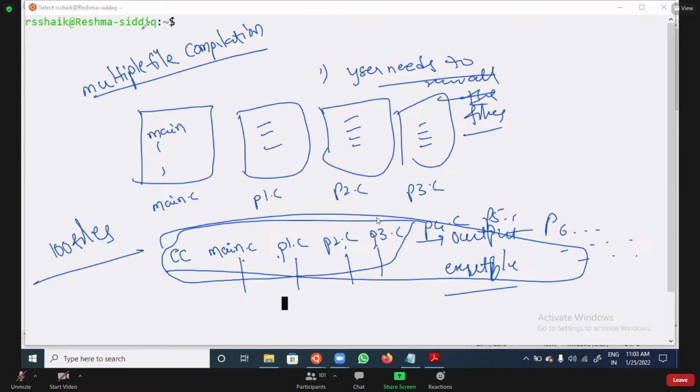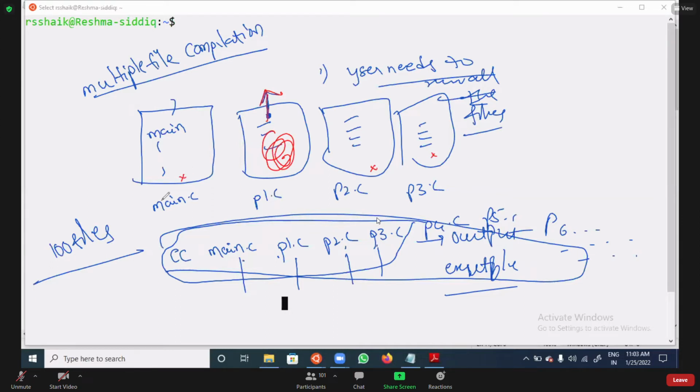Second drawback of multiple file compilation: assume the code is working successfully, but you need to make a small modification in the p1.c file. The other files are not modified.